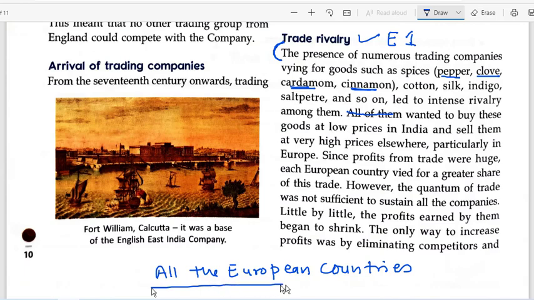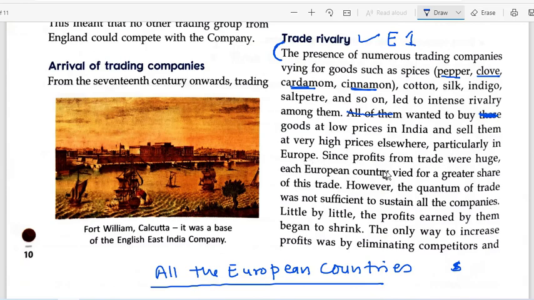All the European countries wanted to buy spices. There you have buy goods. Okay, you just leave it out. All the European countries wanted to buy goods at lower prices. Cut out these and no need to replace them. Wanted to buy goods at lower prices in India and sell them at very higher prices elsewhere, particularly in Europe.